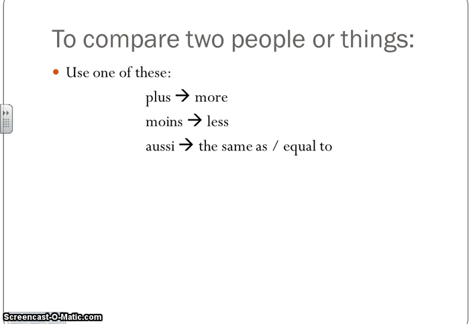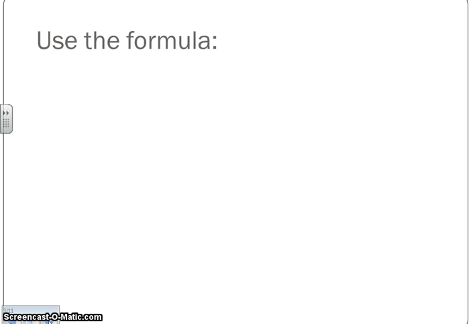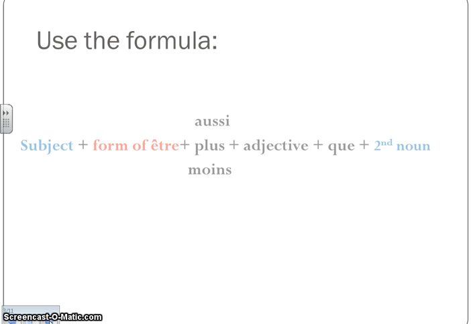So we'll use these in a certain formula when setting up your sentence to compare two things on the basis of an adjective. So we'll always start with our subject, a form of the verb être to say something is, aussi, plus, ou moins, so our comparison word, the adjective, so the basis that we're comparing, and the word que, which actually means than, and then the second thing that you're comparing. So this is the formula we'll use when we're writing comparative sentences.